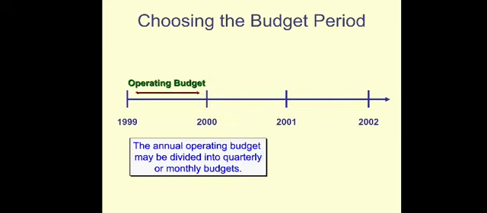Something related to budgeting is this: most of the time, companies prepare the budget for 1 year. That is the common practice. Some businesses are willing to do it more frequently and prepare a monthly budget.